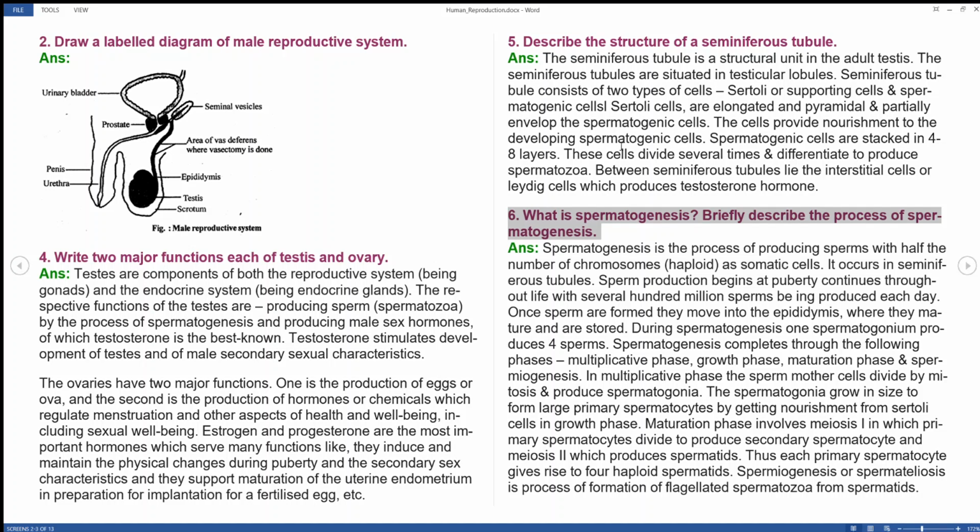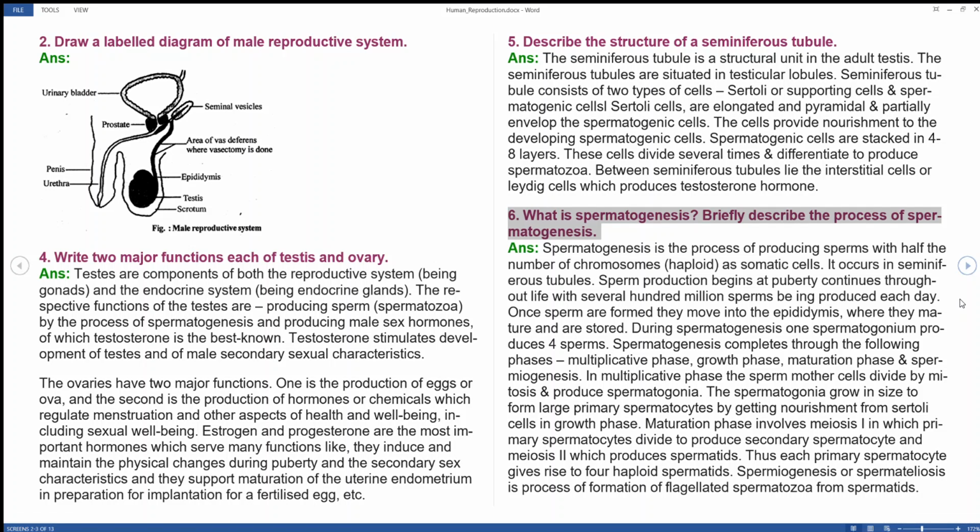Once sperms are formed, they move into the epididymis. Spermatogenesis is completed through the following phases: multiplicative phase, growth phase, maturation phase, and spermiogenesis.